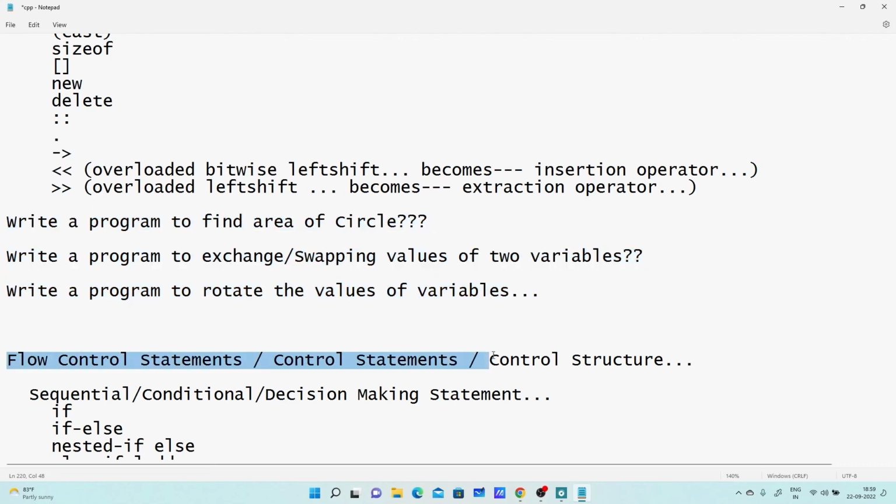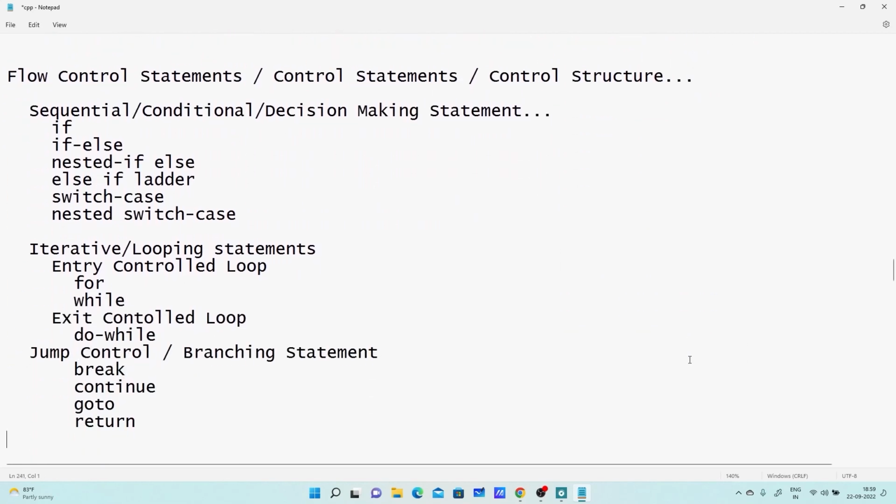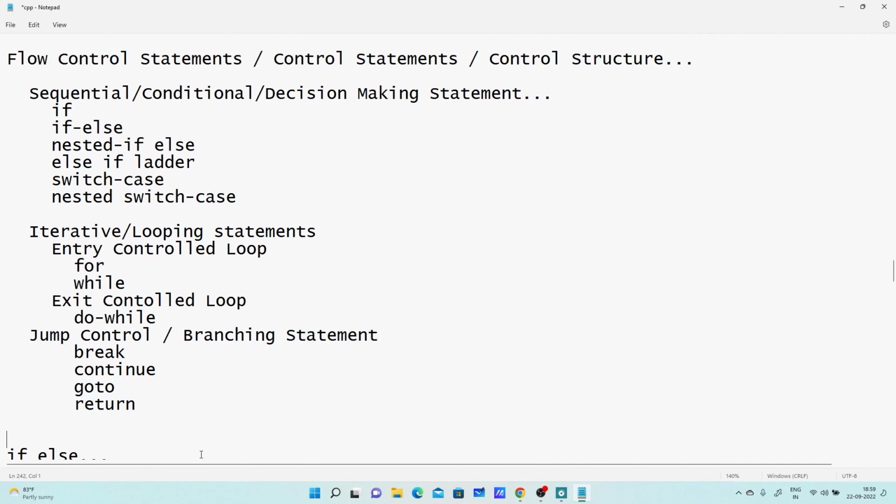Okay. So the next concept is flow control statements, control statements and control structures. So the C programming language has these many statements. Sequential, then selection, also called conditional or decision making. There we have if else, nested if else, else if ladder, switch case, and nested switch case. Thereafter we have iterative and looping statements. We have entry control loops: for loop, while loop, and exit control loop: do while. And the last one is jump control statements: break, continue, goto, and return.